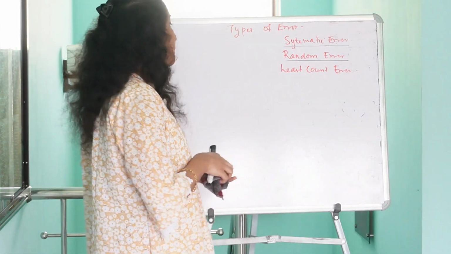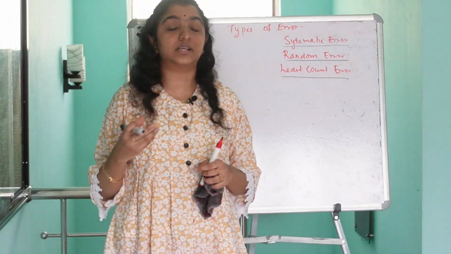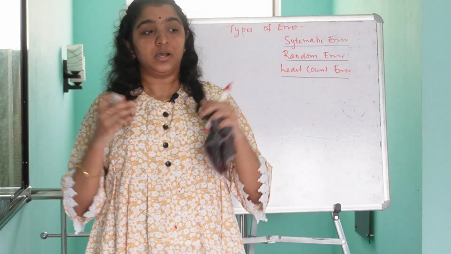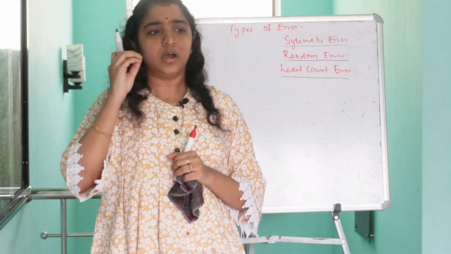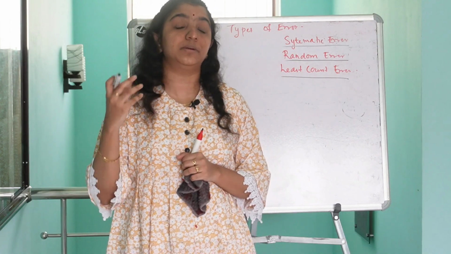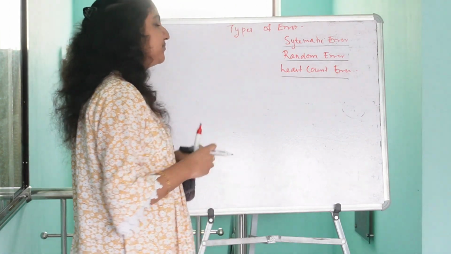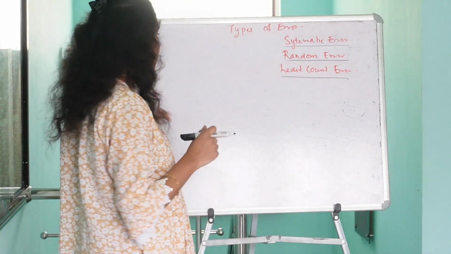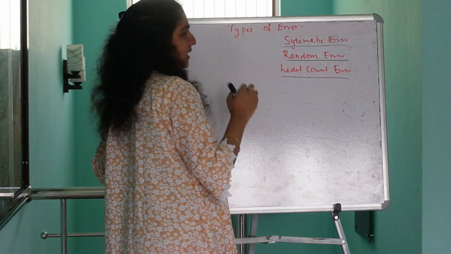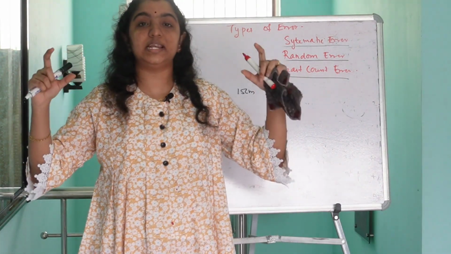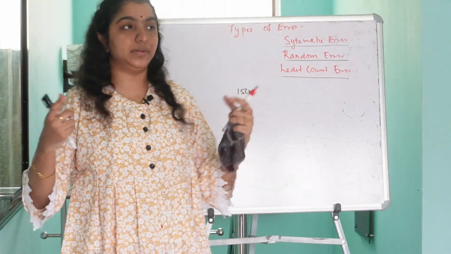The next one is least count error. So what is known as least count? Least count is the minimum value or minimum measurement that can be measured using an instrument. Say, for example, the meter scale which we are using, the 15 centimeter meter scale. It is a small scale which can be used for measuring a maximum length of 15 centimeters.